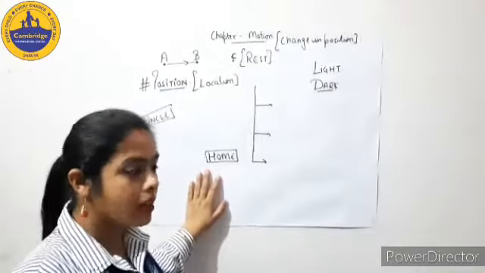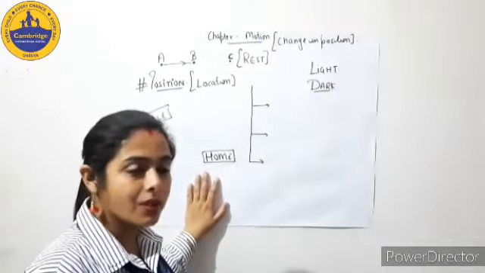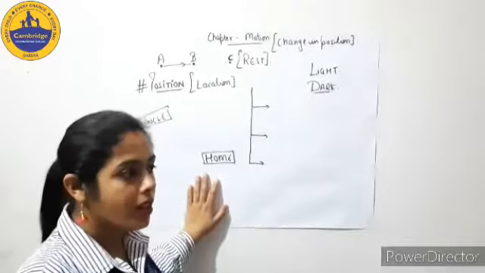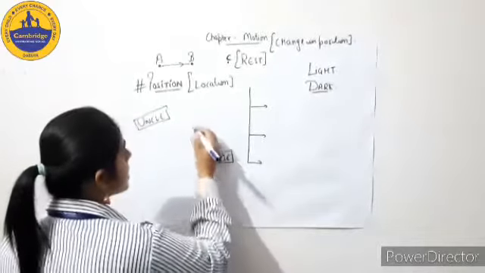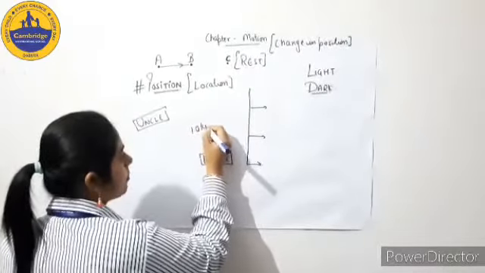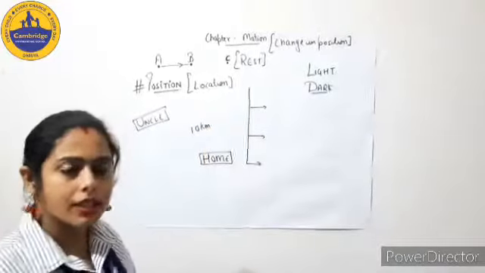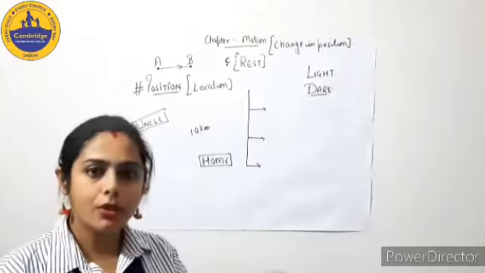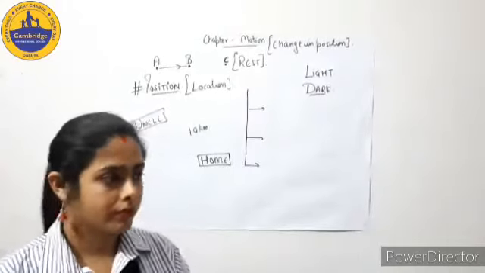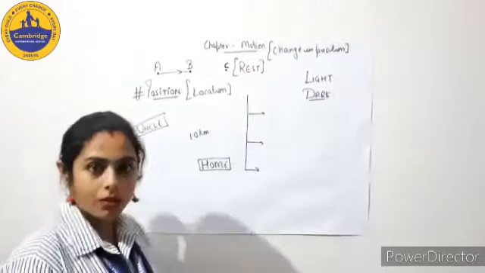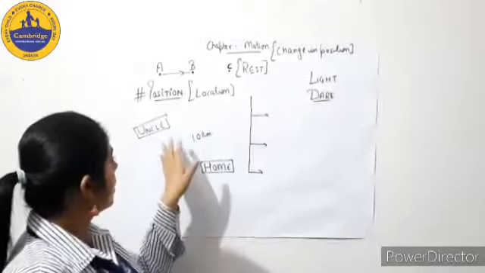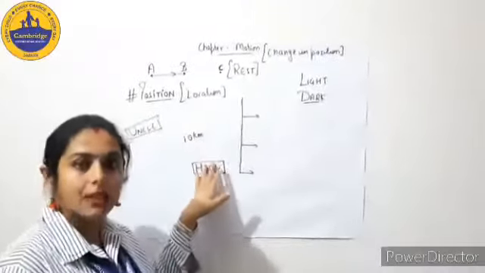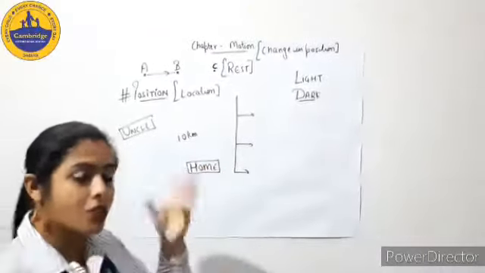Okay, so uncle called you and he asked you, where is your home, bacha? You said, uncle, my home is at a distance of 10 kilometers. So uncle said okay, and then you cut the call. So will uncle be able to reach you? I guess no. Why so? Because you told uncle that it is 10 kilometers, but uncle is not clear.